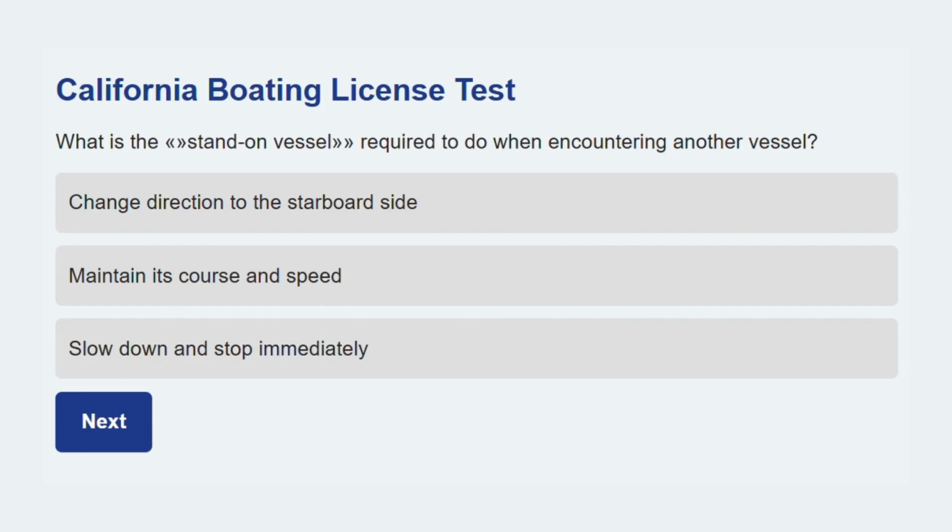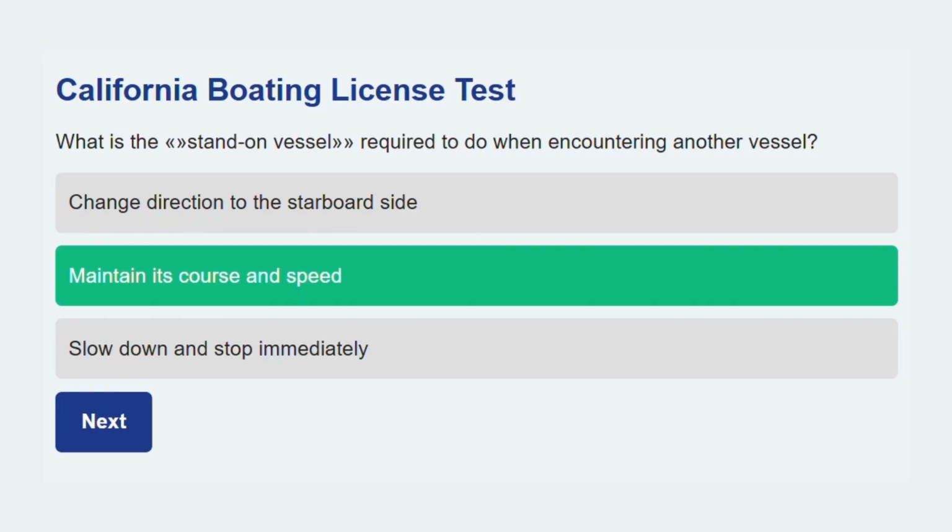What is the stand-on vessel required to do when encountering another vessel? Maintain its course and speed. The stand-on vessel must hold steady to allow the give-way vessel to take corrective action.